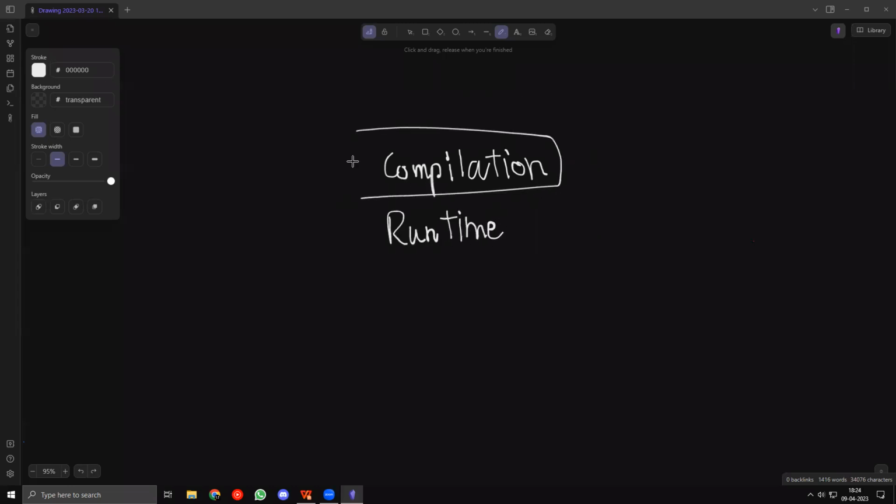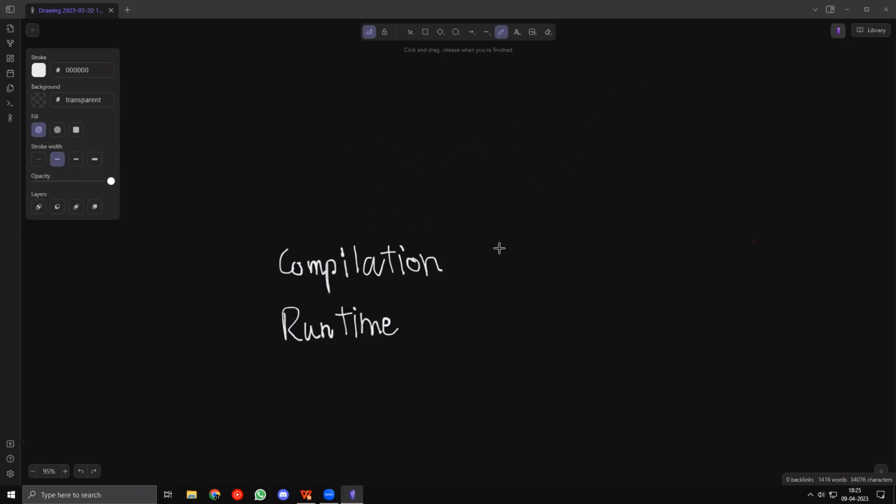Now, Java is also partially compiled, but there are a lot of different factors. Basically, when you're compiling something, the compilation time is actually not included, right? If it takes, let's say, 10 seconds to compile your code, but when you actually run the code, it only takes 2 seconds, then CodeChef, Codeforces, and most judges will say this is only going to take 2 seconds. They don't say the time taken is 10 seconds. The compilation time is not included in the runtime.